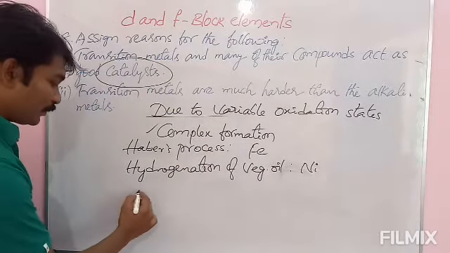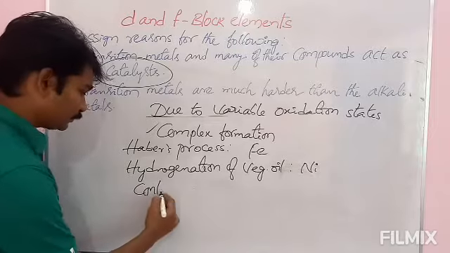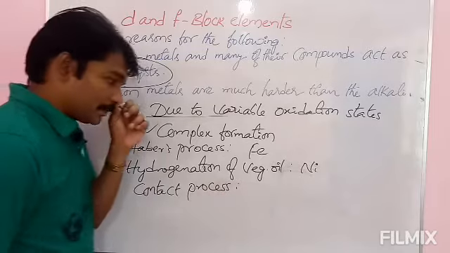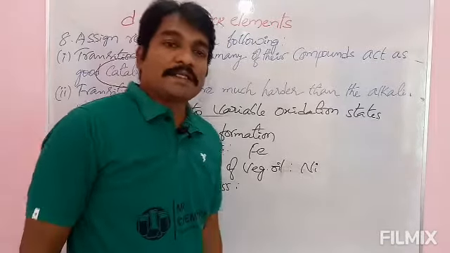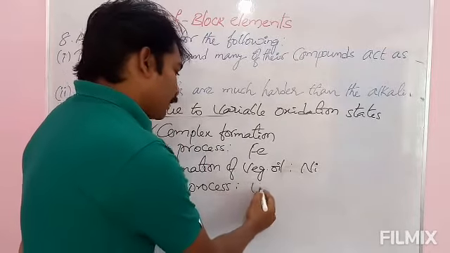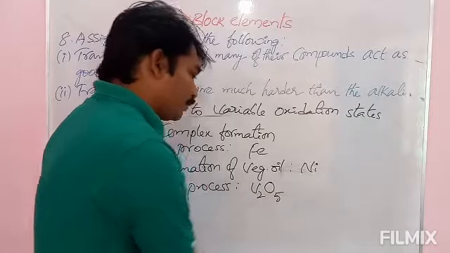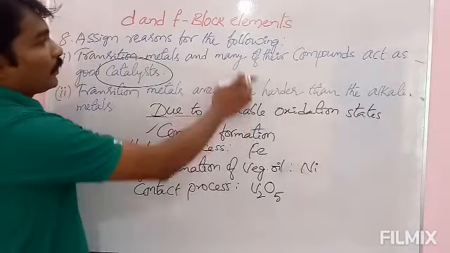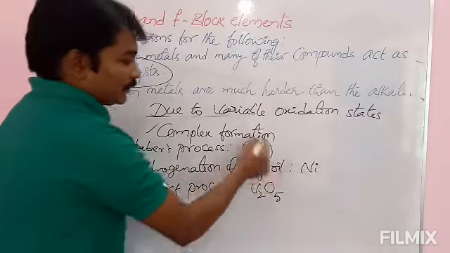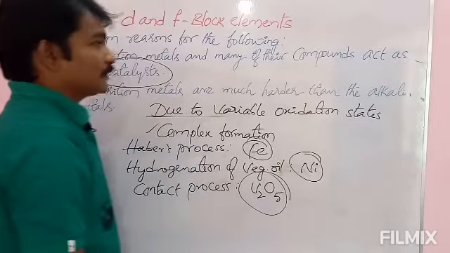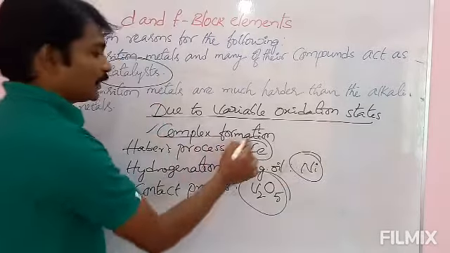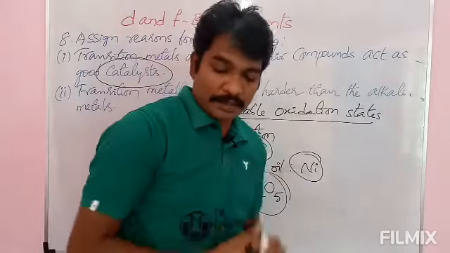And see here, one more process, the contact process. What is the contact process? Contact process is the industrial manufacturing of sulfuric acid. Here in this case we are using vanadium pentoxide, V2O5, as catalyst. Once again, check it: transition metals and many of their compounds act as good catalysts. Reason: due to variable oxidation states and complex formation. Please note down this one.